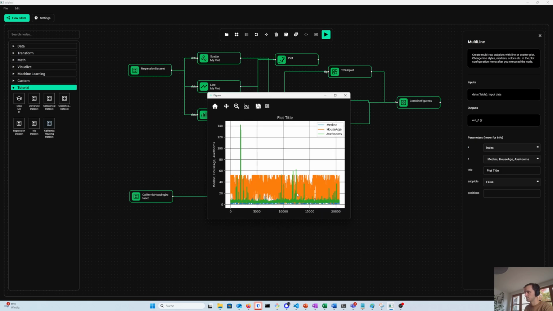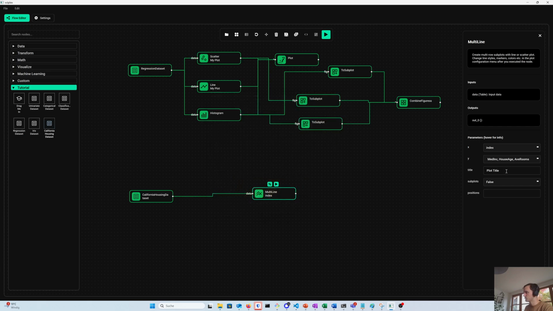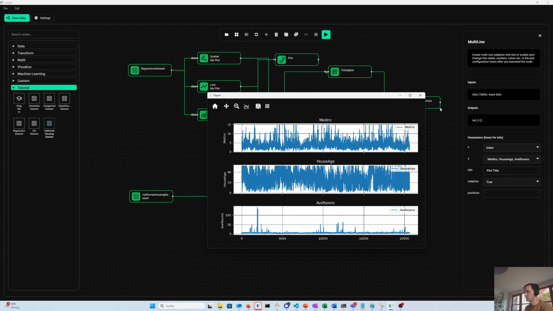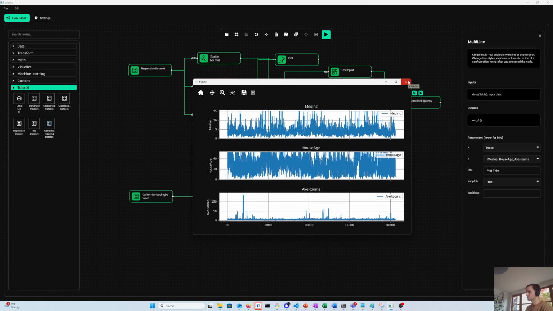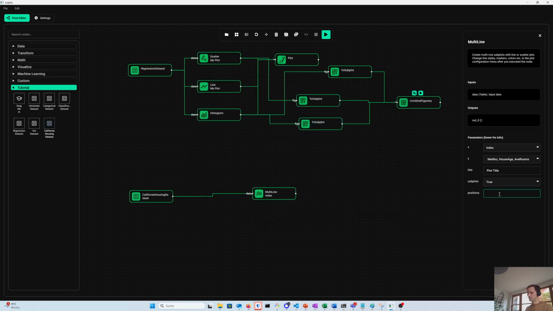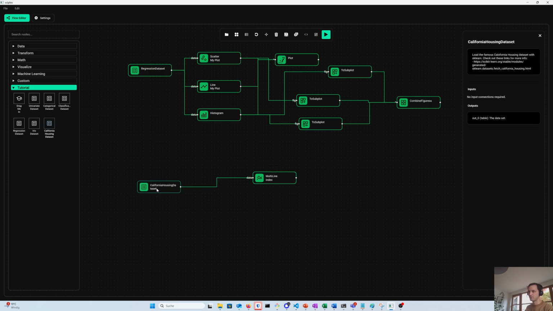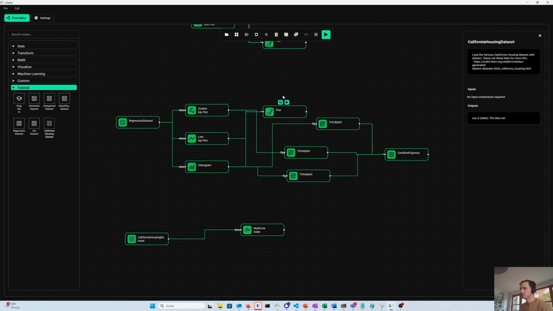If you execute that and look at it, it's all in one plot, but you can also set subplots to true, and then that's how it looks. Standard subplots in one column. If you want to specify the position, so if I want to plot the first 2 in one and the third one in the second subplot, then we can specify a list here. Okay, and then that's how it looks. It's just for easy plotting to make life easier, especially if you have things like multidimensional time series. That comes in handy.